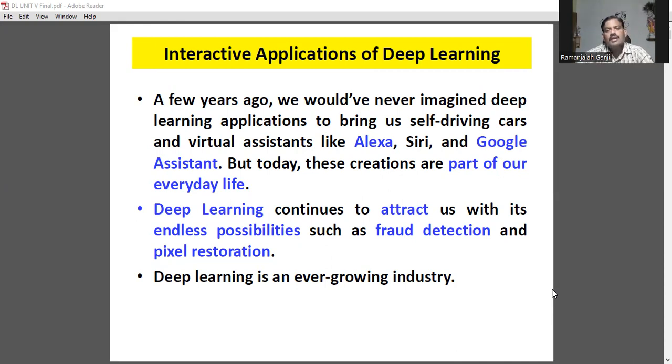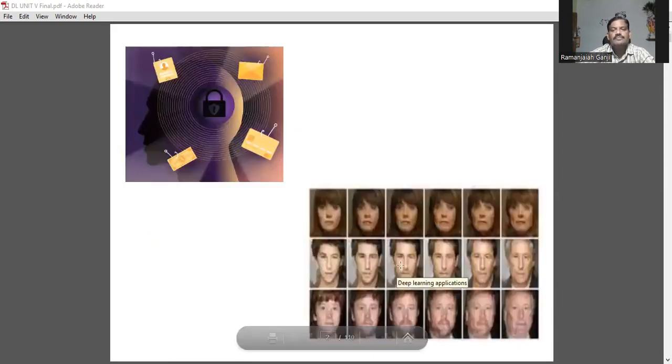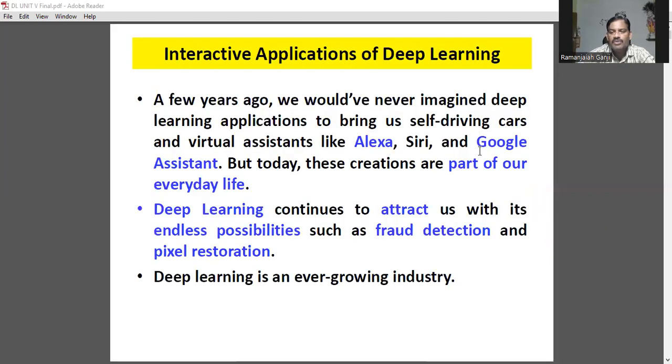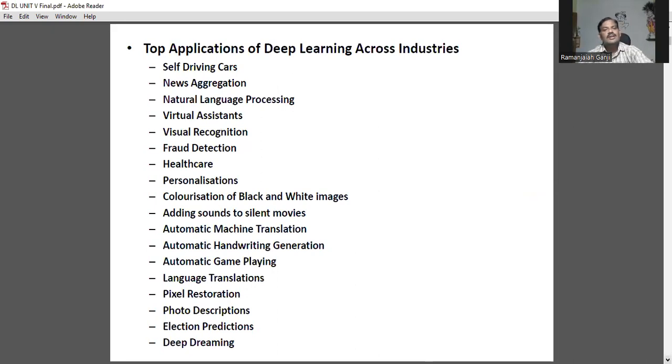So deep learning always continues to attract us with endless possibilities, such as fraud detection and pixel resolution or image restoration as well. Deep learning is an ever-growing industry. For example, based upon the information, we are going to produce the final outcome in terms of image processing. Top applications of deep learning across industries.